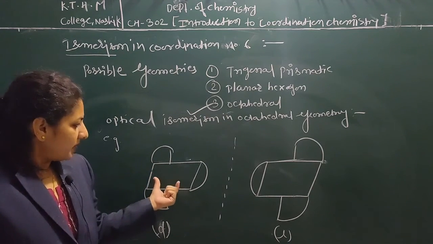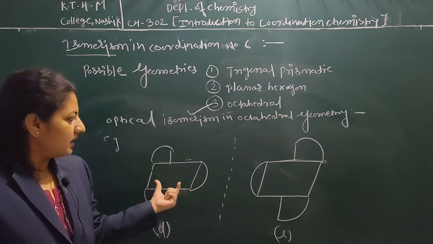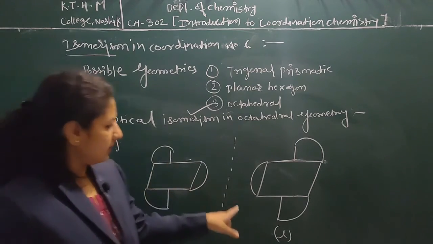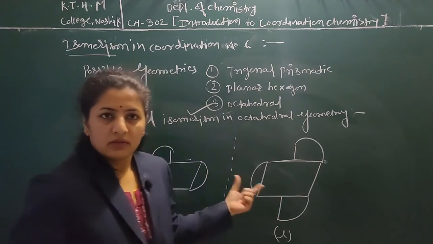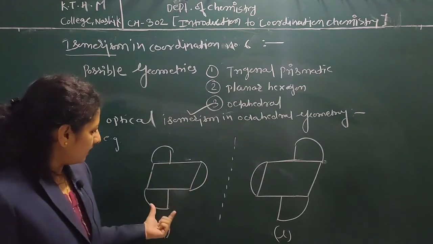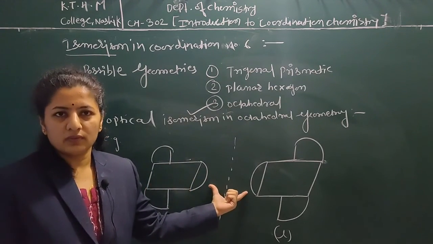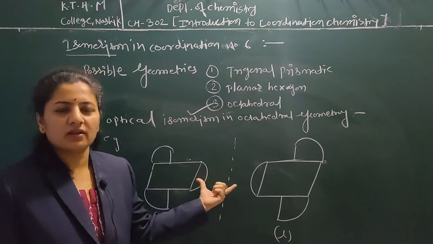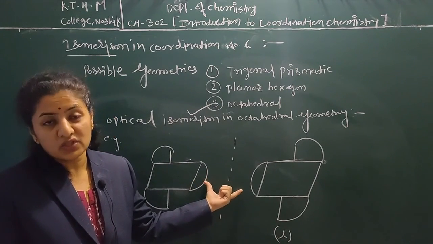But in optical isomerism, the ligand is a bidentate ligand, and in geometrical isomerism, there is no need of a bidentate ligand, because optical isomerism shows two images which are mirror images of each other.